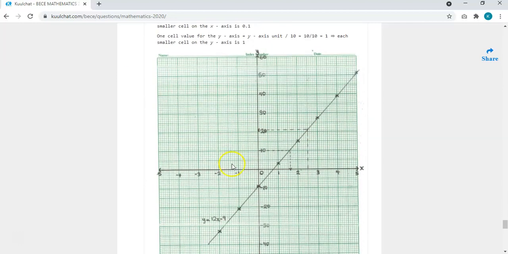So here we have our 2 over here. So the 2.5 will be 1, 2, 3, 4, 5, up to 5. That's a smaller division since it's half of it. So that's 2.5. You trace it to meet your line. So the 2.5 meets over here. When you join it, you get 21, because each cell is 1. So you get 21.